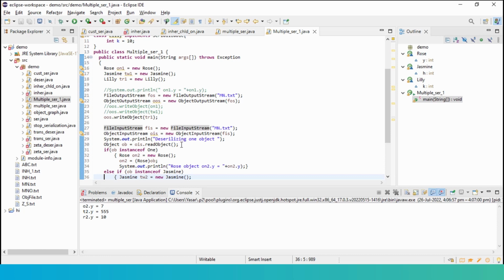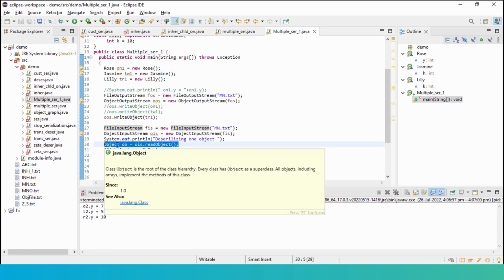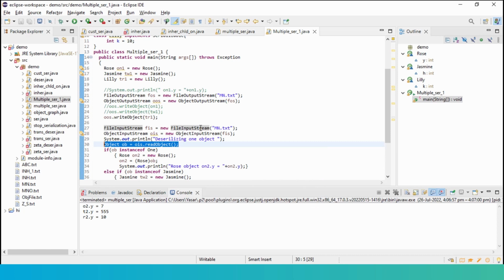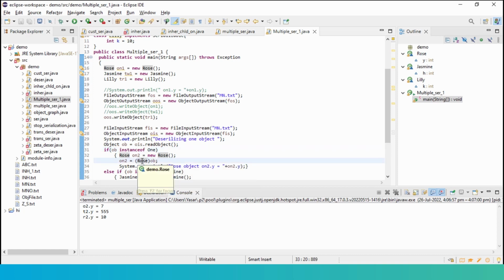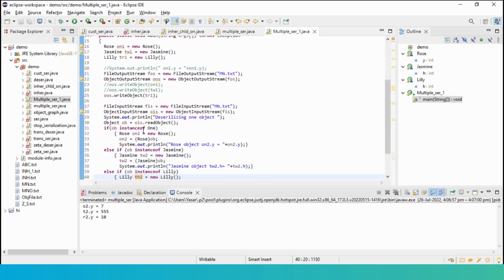So when I read, can you see this sentence? OB is an object of the parent class, java.lang.Object. I am using the readObject method. Once I read the object, I have to check using the instanceof operator whether the object belongs to the first, second, or third class.